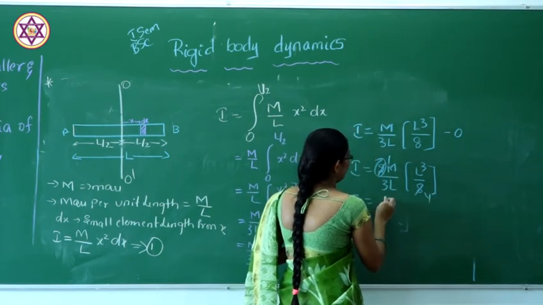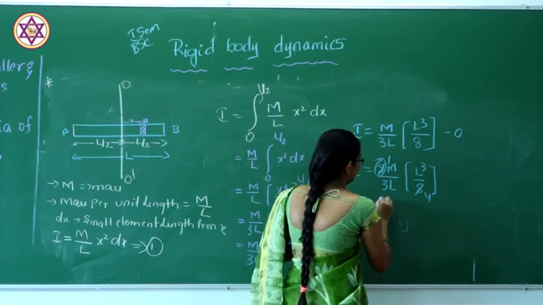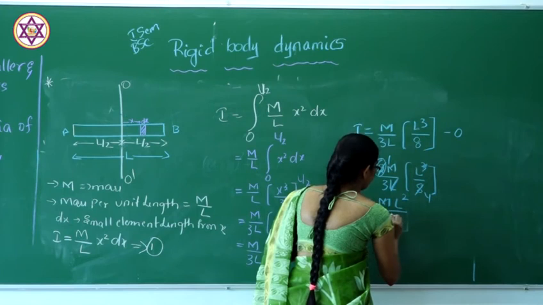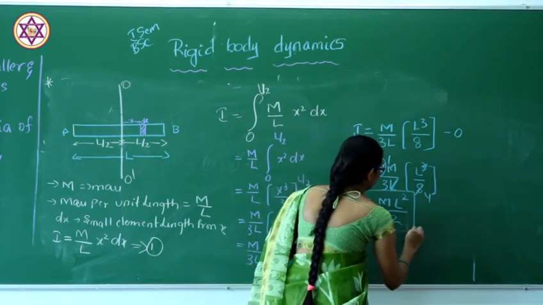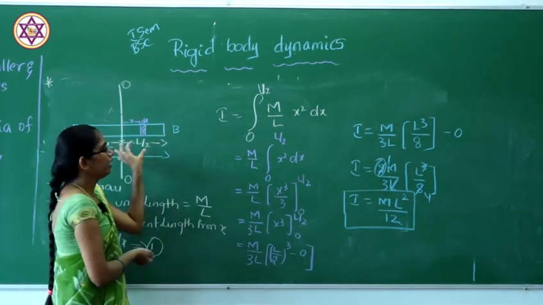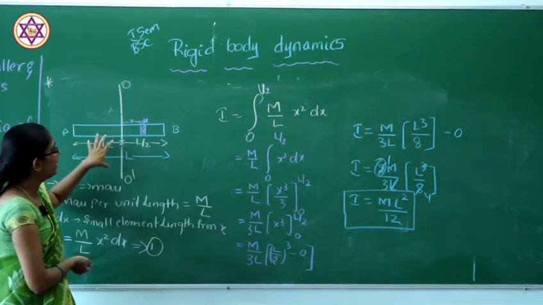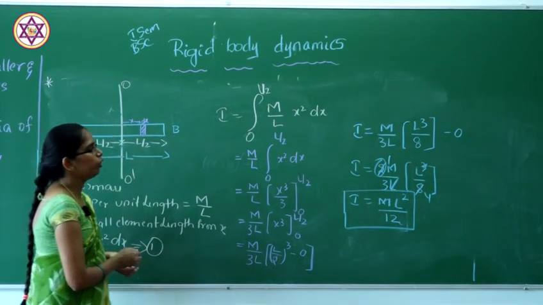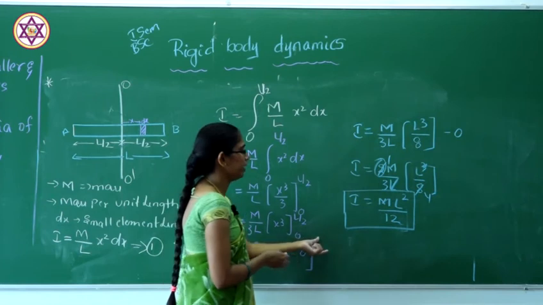So I will be equal to m L square by 12. This is the moment of inertia of a thin rod having the mass m, where the axis always passes through the center. And what will be the radius of gyration?